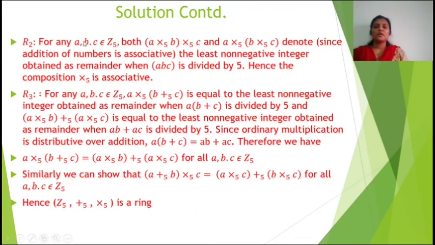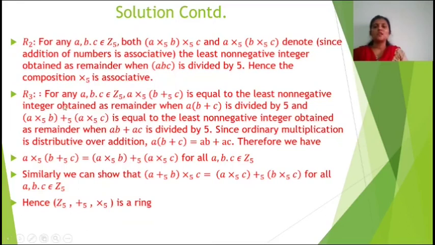For R2, for any a, b, c element of Z5, both (a multiplication modulo 5 b) multiplication modulo 5 c and a multiplication modulo 5 (b multiplication modulo 5 c) denote the least non-negative integer obtained as remainder when abc is divided by 5. Hence the composition multiplication modulo 5 is associative.